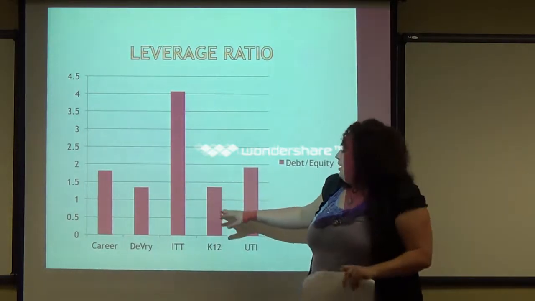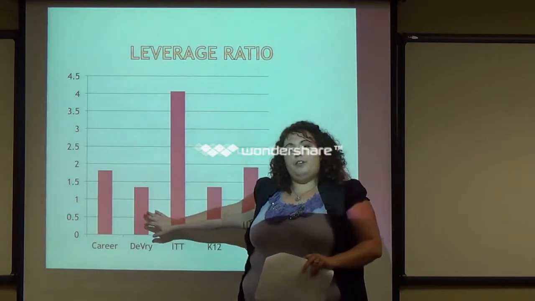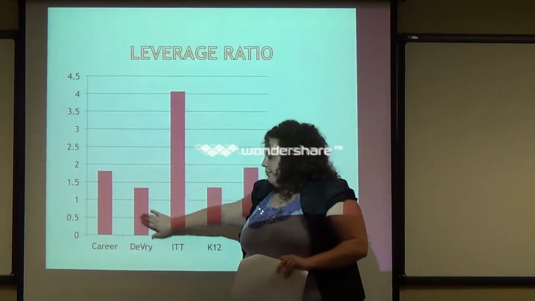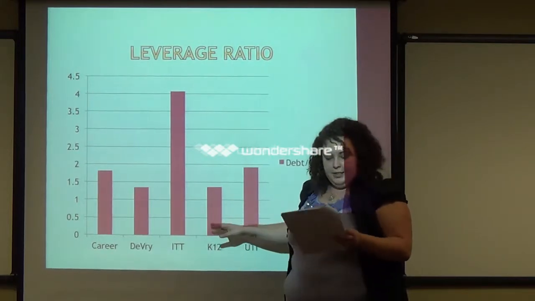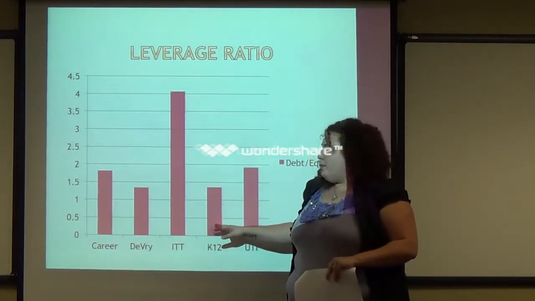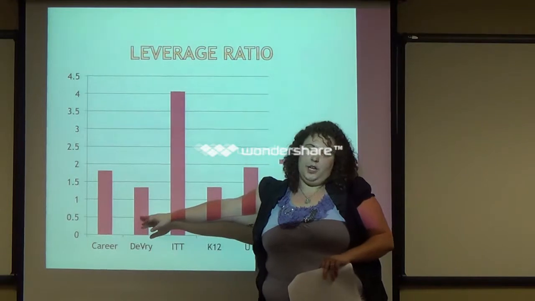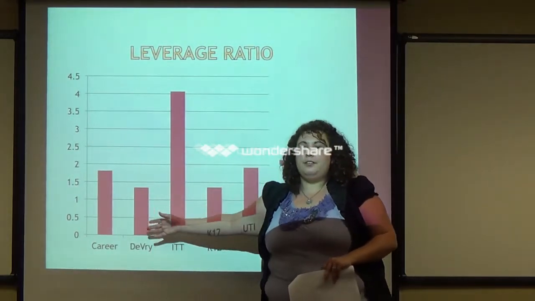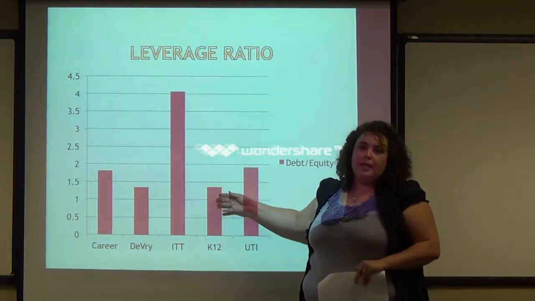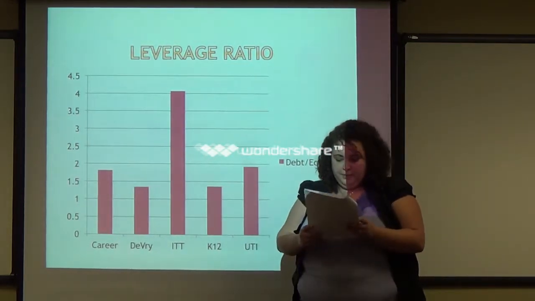So K-12, is K-12 being 0.02 more than DeVry? I say it's okay because K-12 has 1.8% long-term debt and DeVry has 0% long-term debt. So DeVry really should be winning because they don't have any long-term debt. And K-12 has some and they're not far behind.